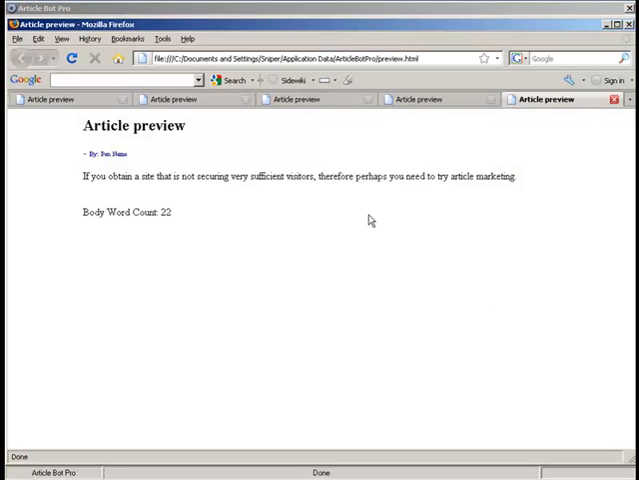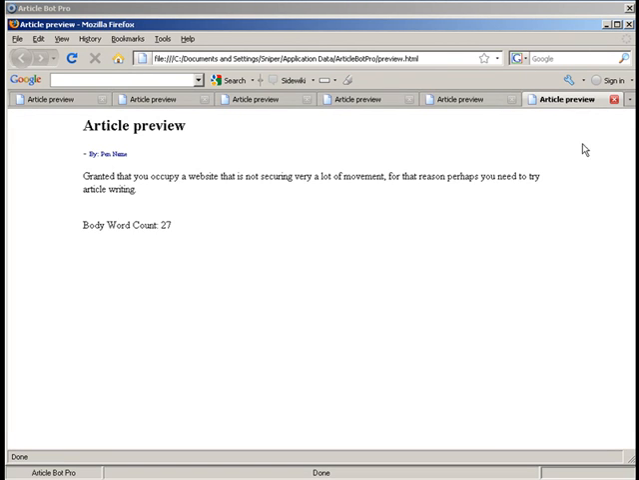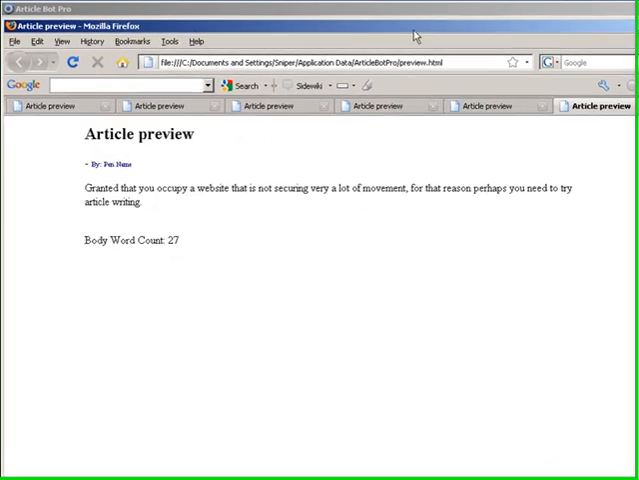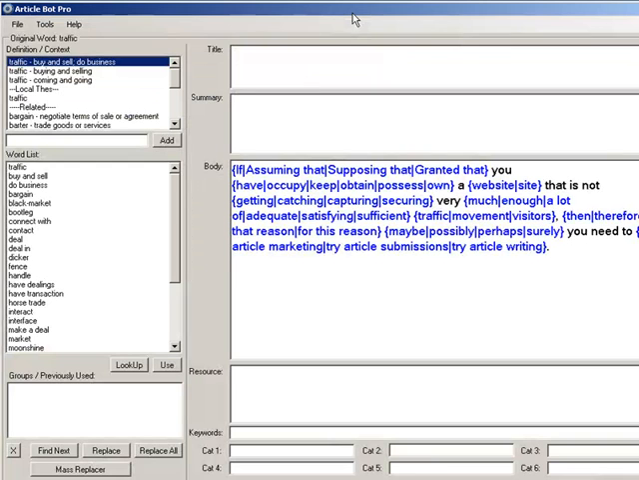Preview it again, try article marketing, preview it again, try article writing. So you can see that the more you do, the better off your article body is going to be, and of course you'll get more unique submissions, and Google likes unique content, and since unique content is king, you'll get more backlinks because those pages will be indexed in the Google search engines.